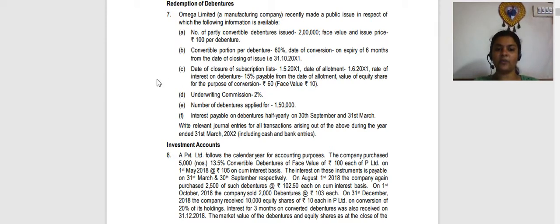So here, if you see, this is a question that is actually only about debentures issue. It is not even about redemption. But what is important here is they are going to test you on whether you are creating DRR and DRR investment correctly. So that will be the crux of the question. Right? So let's go to the journal entries.